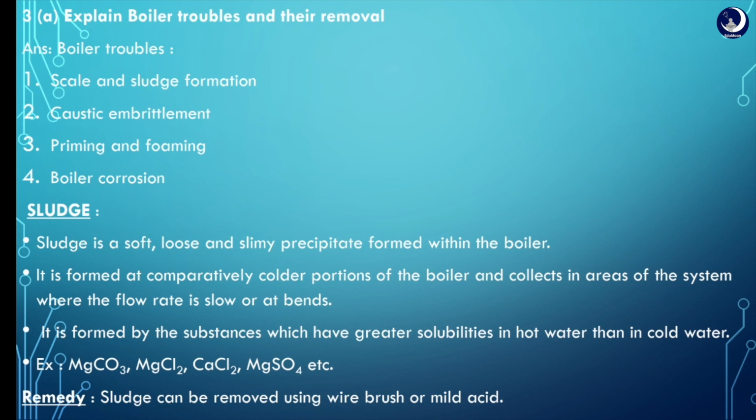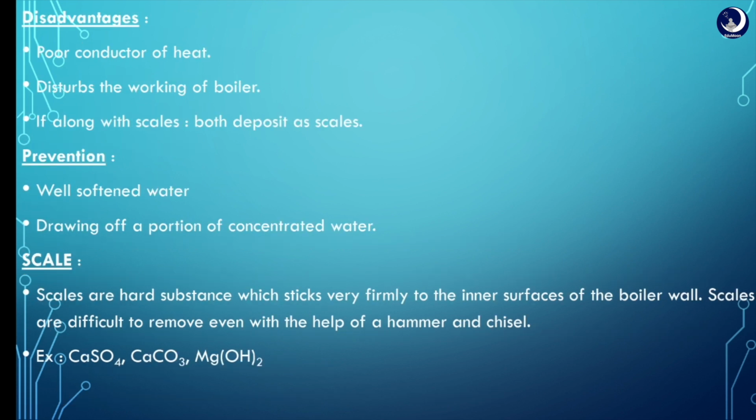First one, scale and sludge formation. Let us discuss sludge, which is a soft, loose and slimy precipitate formed within the boiler, which can be removed by using a wire brush or some mild acid. Scales are hard substances which attach very firmly to the bottom of the boilers. These are difficult to remove even with the help of a hammer and chisel.